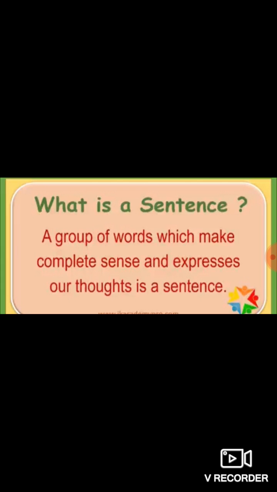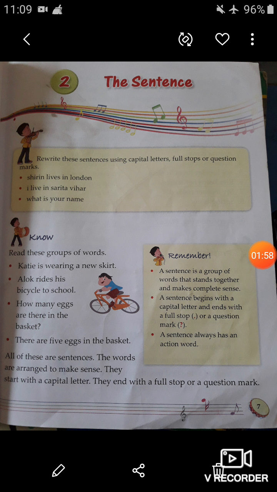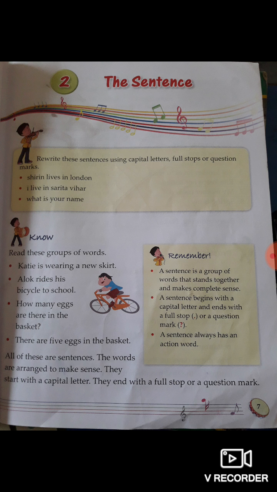Now, let me give you some examples. Rewrite these sentences using capital letters, full stops or question marks. The first sentence is: Serene lives in London. Here you have to rewrite these sentences using capital letters and full stops or question marks.